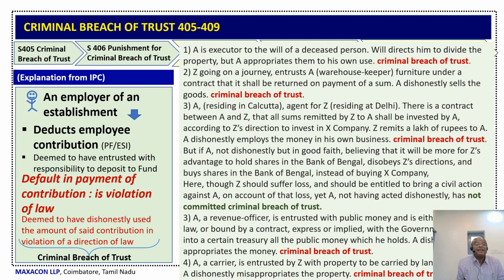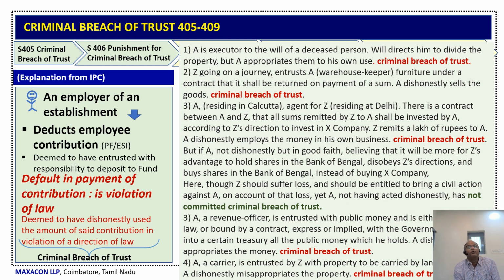Now, let us look into an illustration. This illustration is given in the Indian Penal Code itself. Mostly all the companies who are collecting the employee contribution relating to the provident fund or ESI, that has to be deposited with the government. Now, what this particular employer, the company, does is that they collected the employee contribution and they have to add the employer contribution and deposit to the government. But rather, this employer dishonestly used it for his own purpose. That constitutes criminal breach of trust.